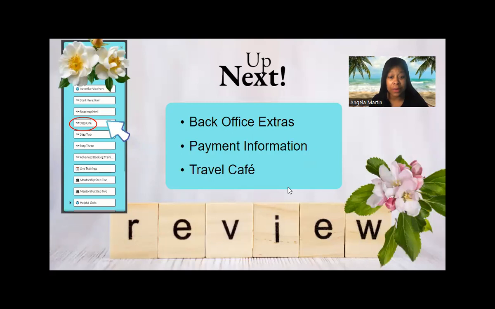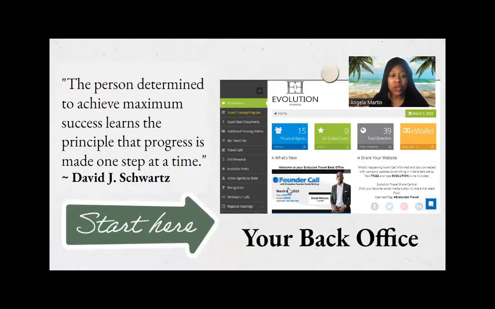So let's go ahead and jump into the back office. When you log into your Evolution site, remember, you have to put in your username, which is your agent ID, and the password that you created at the time that you were enrolling. Once you log in, it'll bring you to a screen that looks similar to this. It'll have those colorful boxes, and then to the left-hand side, there will be a menu of items, okay?